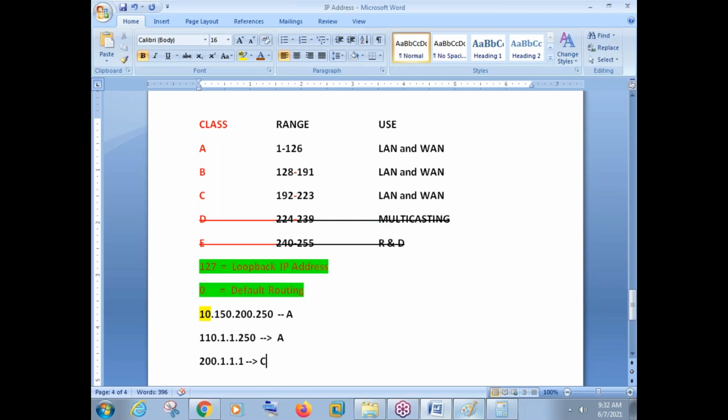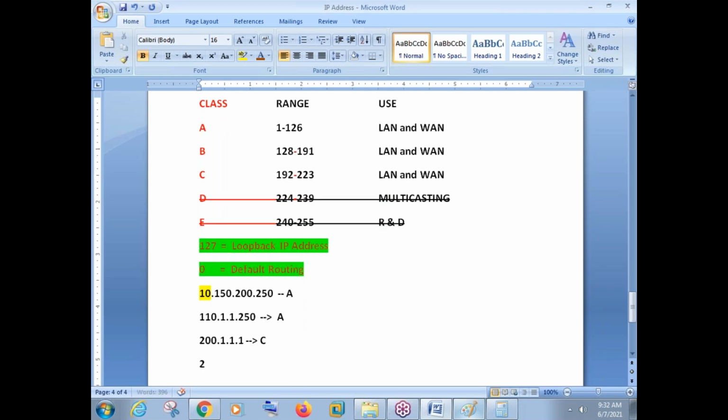We should simply see the number in the first octet. What is the number? If the number is 75, which class does it come in? If the number is 175, which class does it come in? Okay. If I say a number like 245.1.1.1, now which class does 245 come in? We can see clearly 245 comes under class E. So this is a class E number. So can we use a class E number there? Of course, no.